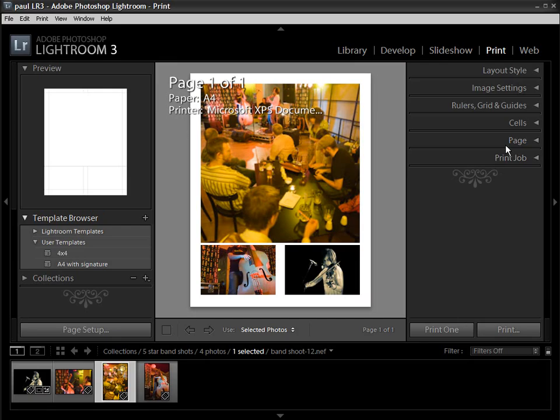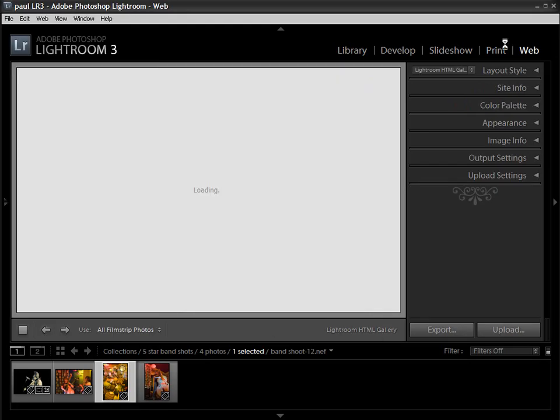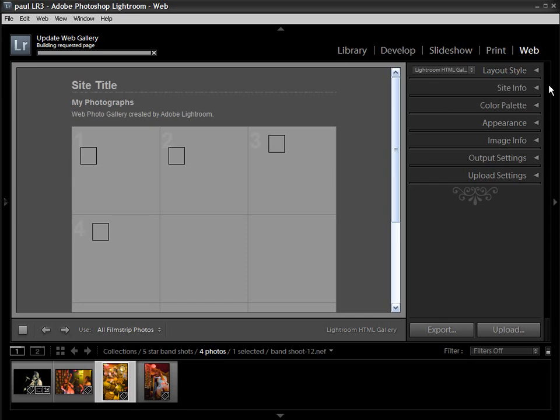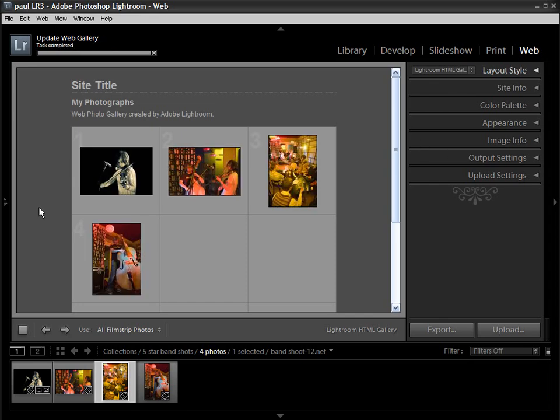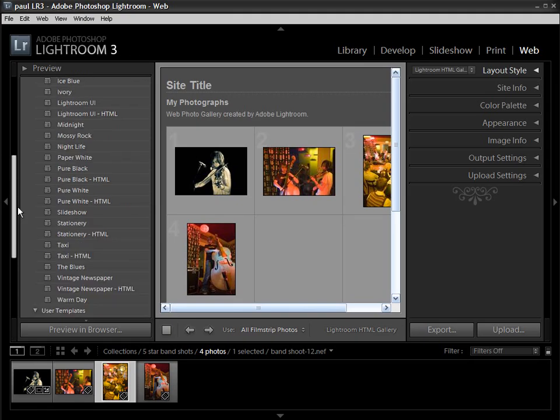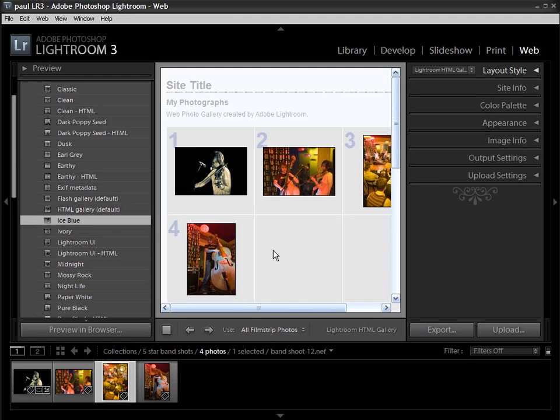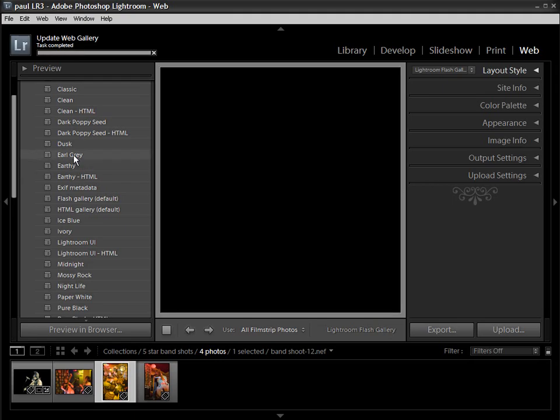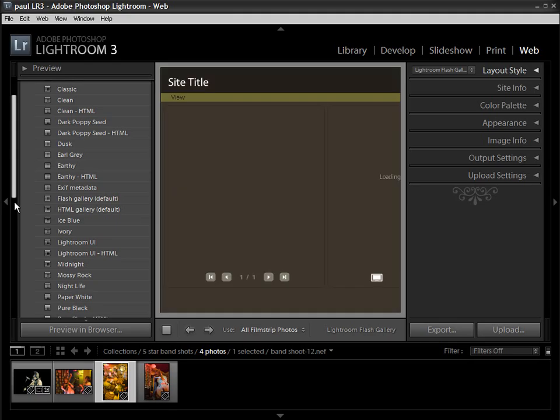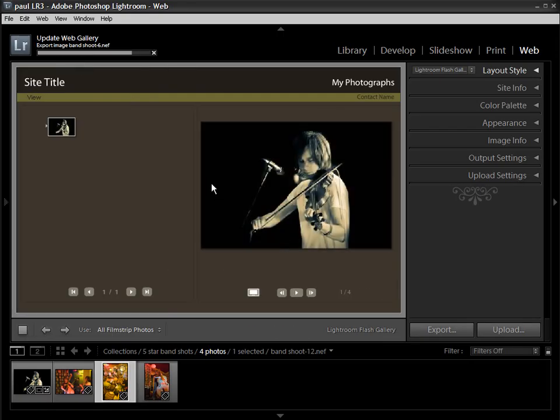So finally into the web module, the fifth and final module in Lightroom 3. And again, you've got a whole host of options down the right hand side here for determining your web galleries. And really the new additions are a whole load of new templates, just like in the print module. So there you go, you've got one with numbers there, different colours and feels. There's a nice film strip one, a Lightroom film strip one that I saw the other day, which I quite liked. So you just select which template that you want to use, and then you can export your web gallery or upload it directly to the web.